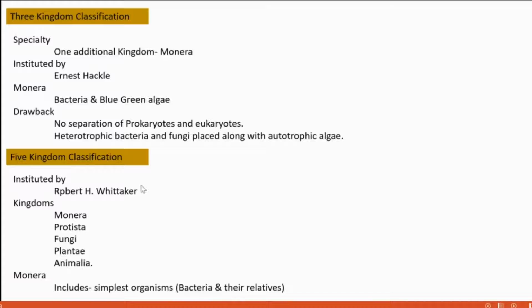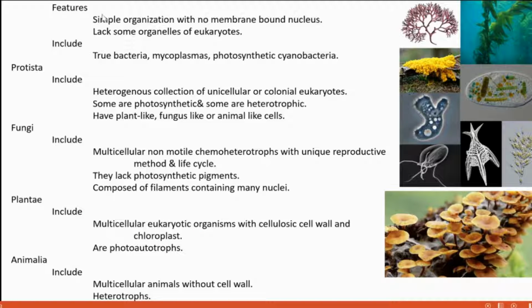Coming to five kingdom classification. It is formulated by Robert H. Whittaker. The kingdoms are Monera, Protista, Fungi, Plantae, Animalia. Monera includes the simplest organisms like bacteria and their relatives. They have simple organization, they don't have any membrane bound nucleus, and they lack some organelles that are present in eukaryotes. True bacteria, mycoplasma, and photosynthetic cyanobacteria all come under Monera.